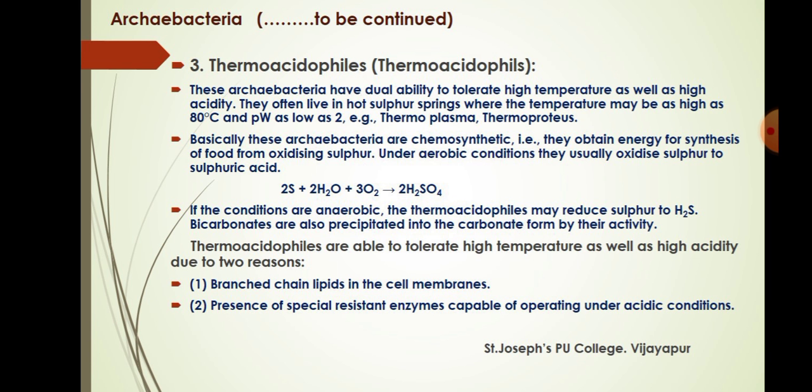Thermoacidophiles are able to tolerate high temperature as well as high acidity due to two reasons. First one is branched chain lipids in the cell membranes. Second one is presence of special resistant enzymes capable of operating under acidic conditions.